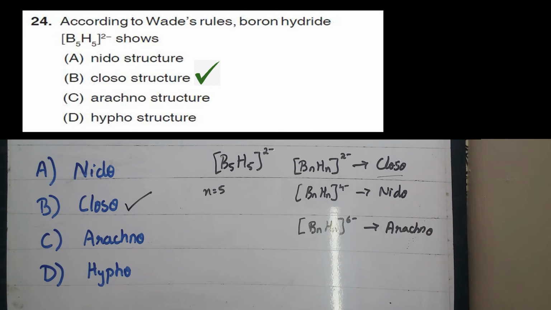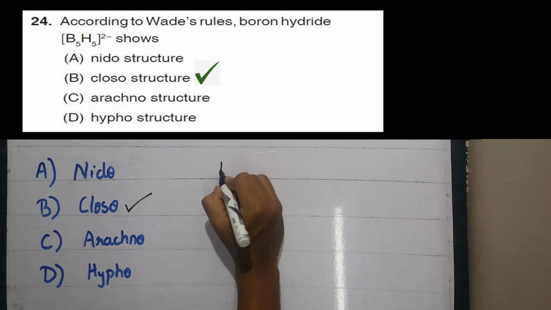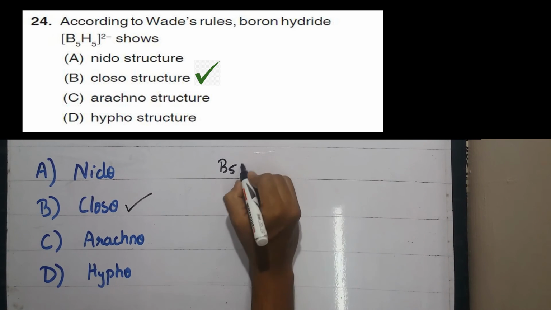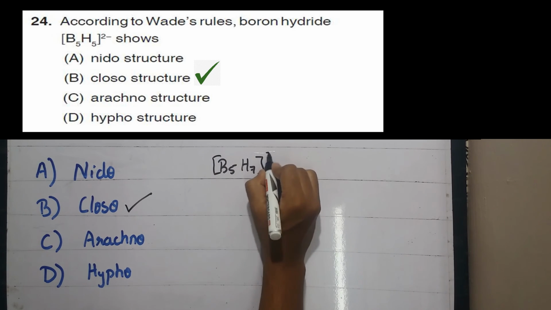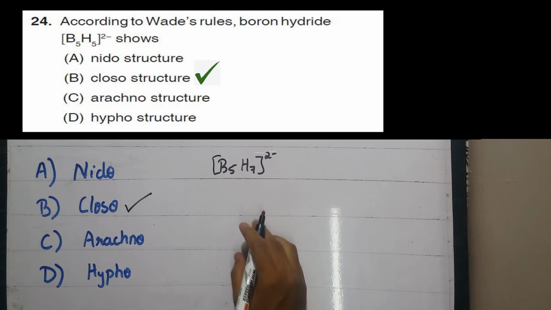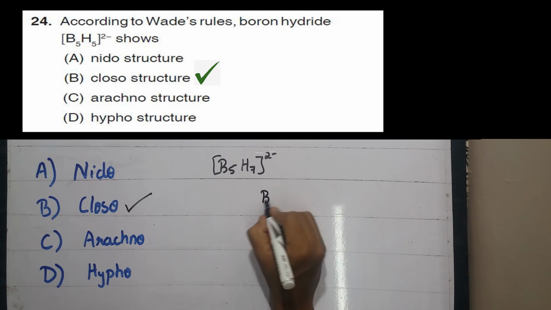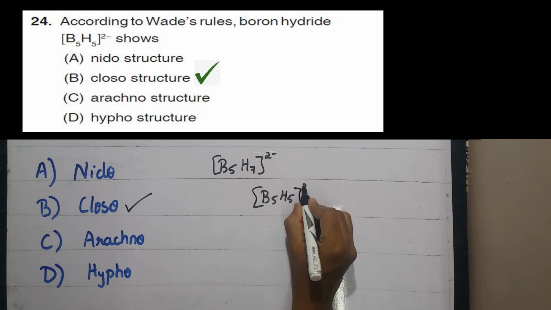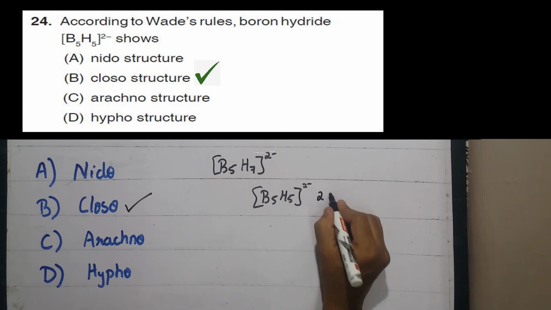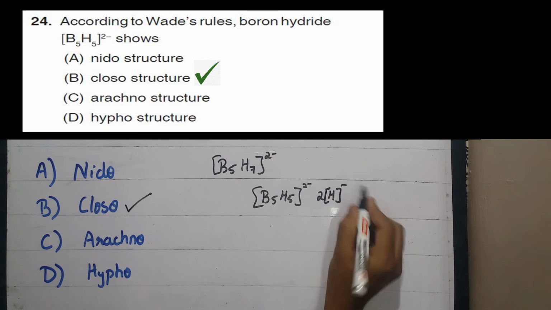If the question would have been for B5H7 2 minus, we will group it as B5H5 2 minus and 2H minus.